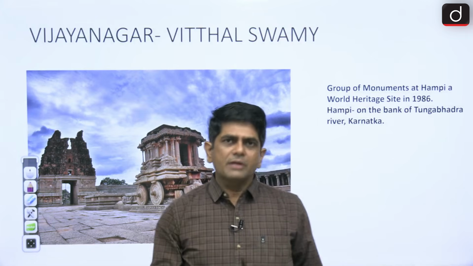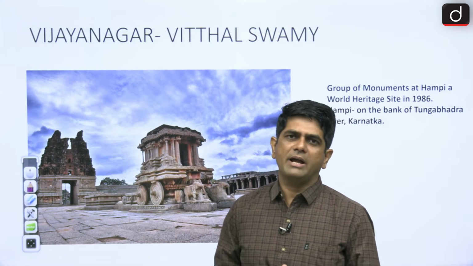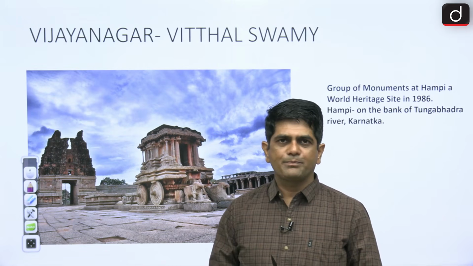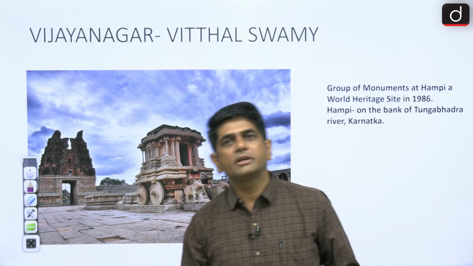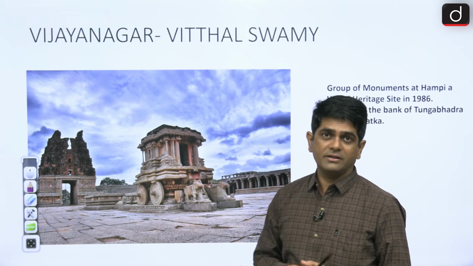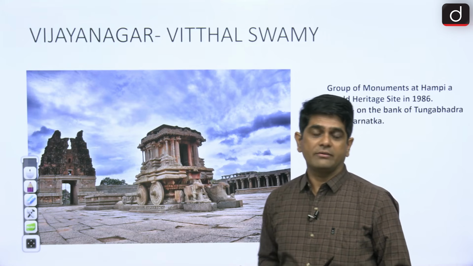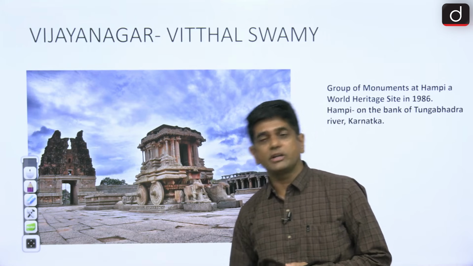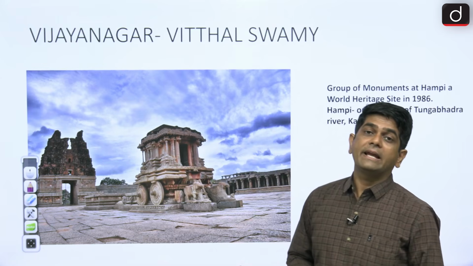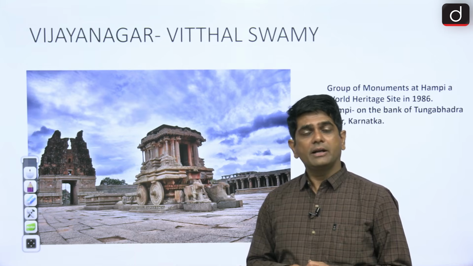Sometimes the temples of the Vijayanagar Empire are considered an extension of the Dravida temple. Rulers of Vijayanagar like Devaraya first, Devaraya second, and most importantly Krishnadevaraya, added new dimensions to the already existing Dravida temples.